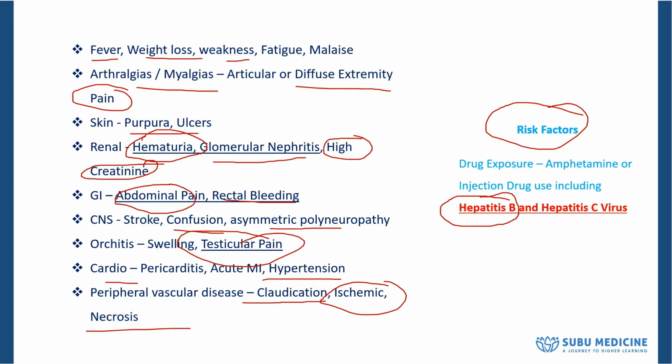Okay, so usually a middle-aged person coming with hepatitis B or hepatitis C and having all these problems like fever, hematuria, abdominal pain, rectal bleeding, and testicular pain, with asymmetrical symptoms, then that could be polyarteritis nodosa. Even some risk factors like amphetamine can also result in polyarteritis nodosa. Please remember the symptoms, because the boards love to ask questions regarding polyarteritis nodosa.